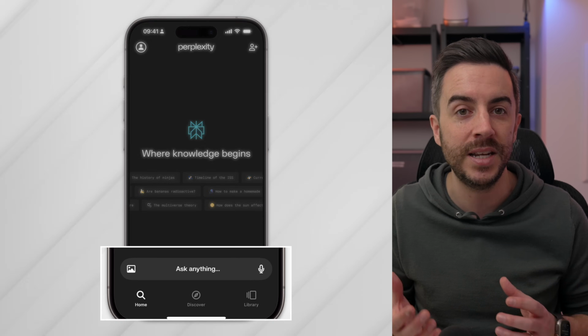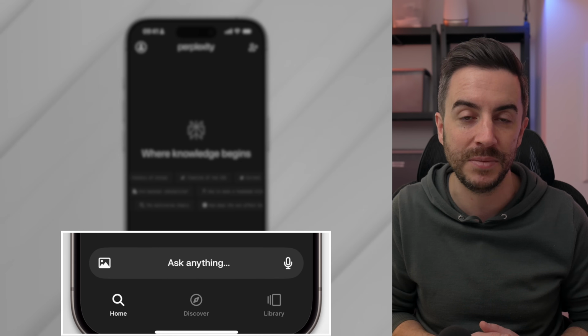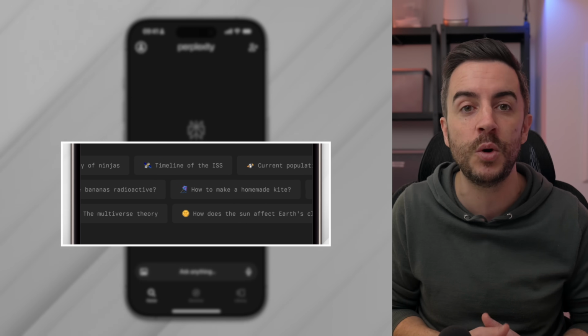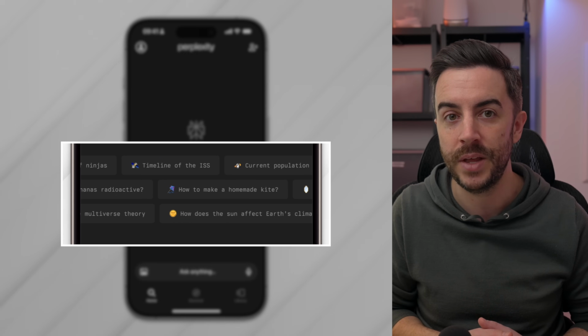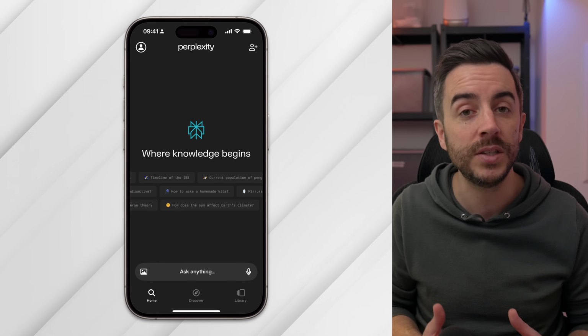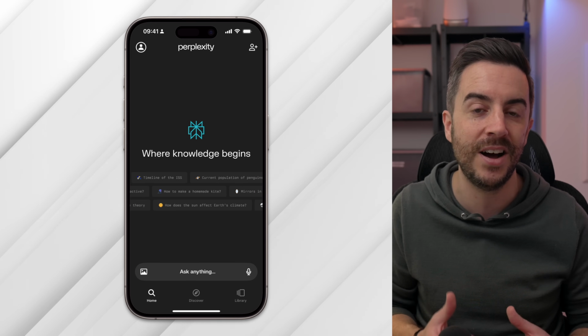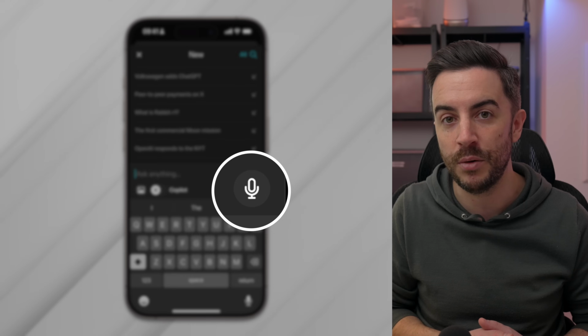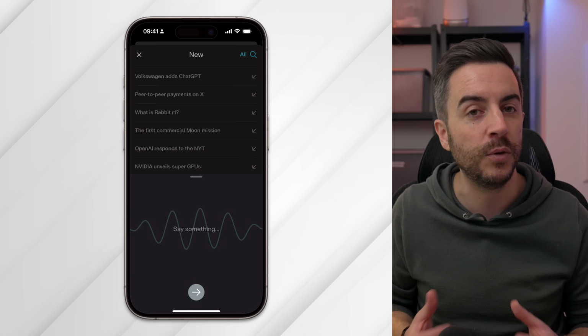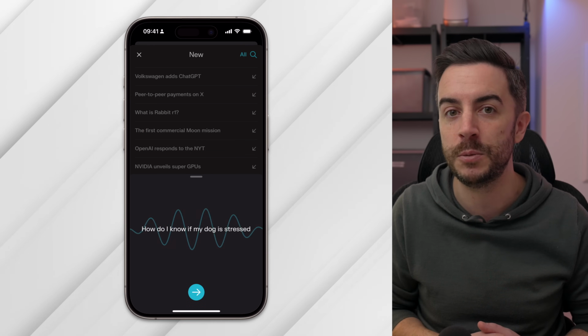When using the app, the necessary features are located in the bottom 10th of the screen. The middle consists of a rotating carousel of random questions covering various topics. If a question catches your interest, you can tap on it to get your answer. To ask a question, you can either type it in the Ask Anything box or use the microphone icon to speak your question in natural language. The app handles voice input exceptionally well in my experience.